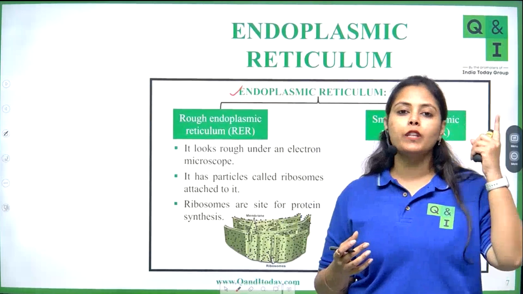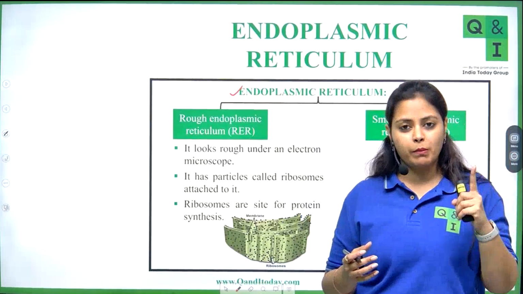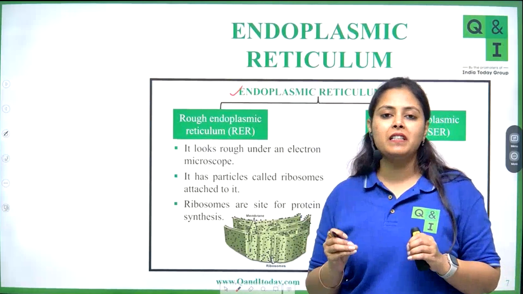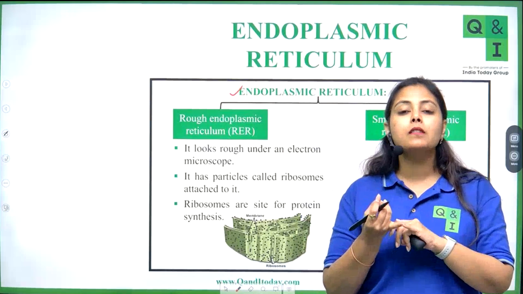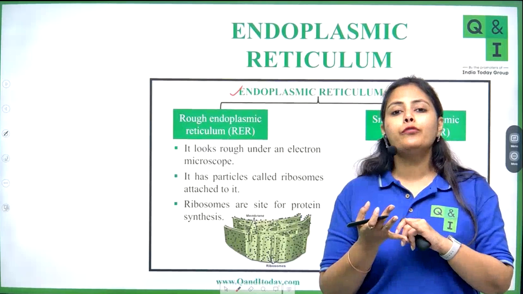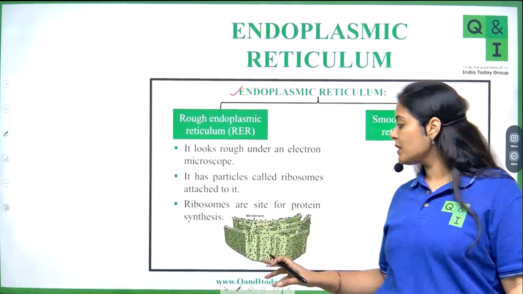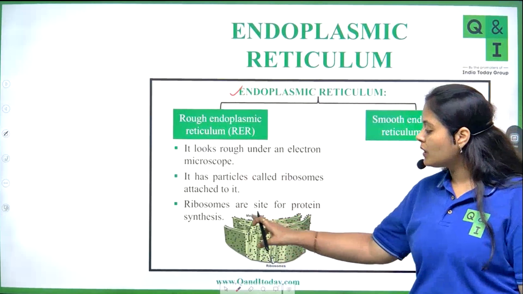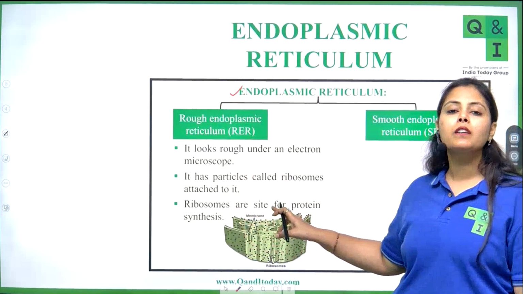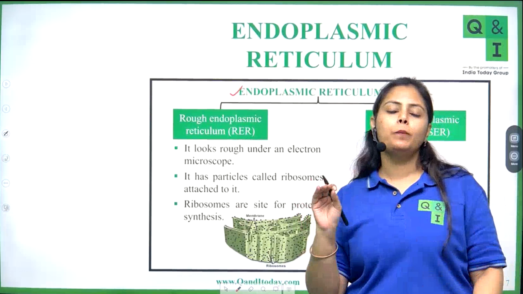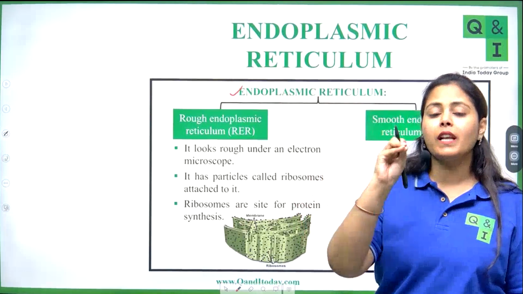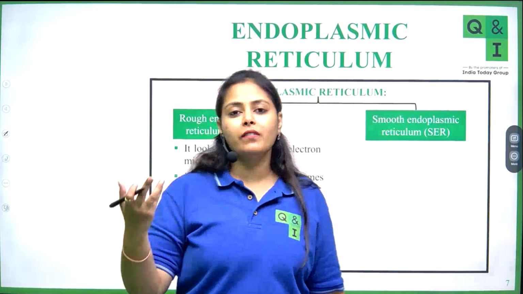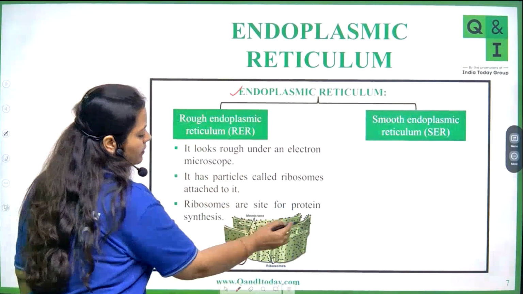I had also told you this while I was discussing the structure of the cell membrane. There are several important molecules present in a cell: proteins, lipids, carbohydrates. Out of these, proteins are synthesized by the ribosomes, and these ribosomes are present on the surface of endoplasmic reticulum. So the portion of the endoplasmic reticulum on which those ribosomes are present is called rough, because the ribosomes are giving it a rough appearance.